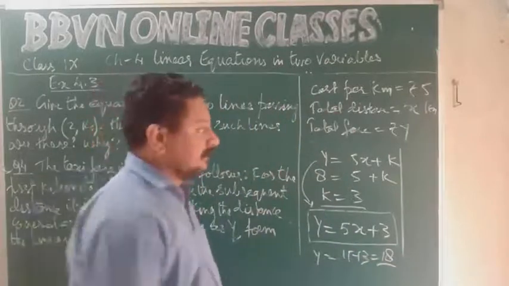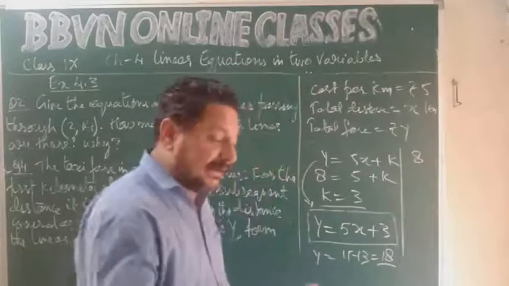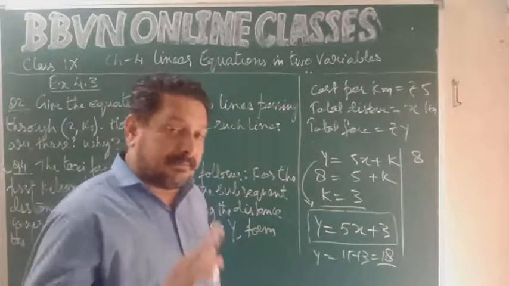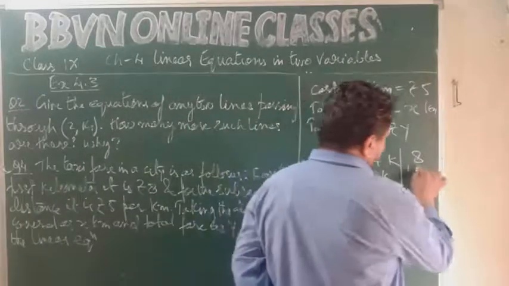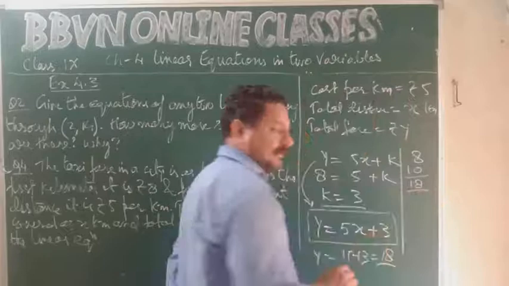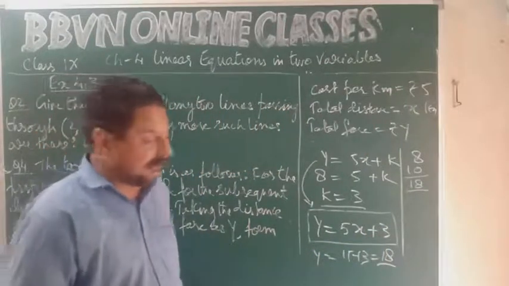3 kilometers. First kilometer, rupees 8. Then remaining 2 kilometers. Per kilometer cost how much? Rupees 5. 2 into 5, 10. 10 plus 8, 18. Got it, children? This is how you can cross check whatever you have done, right?